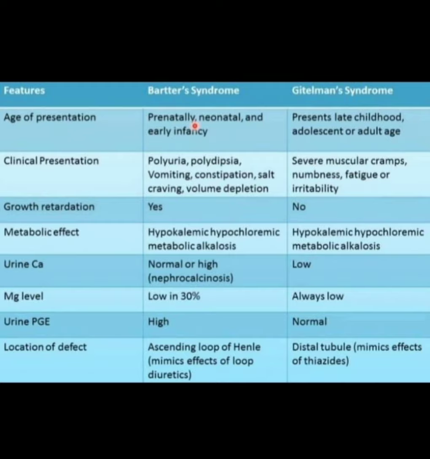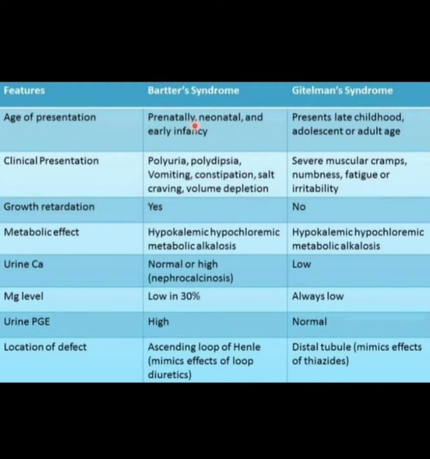In Bartter's syndrome, the location of the defect is the ascending loop of Henle, mimicking the effects of loop diuretics. In Gitelman's syndrome, the location of the defect is the distal tubule, mimicking the effects of thiazides. I am again repeating the traits between Bartter's syndrome and Gitelman's syndrome.